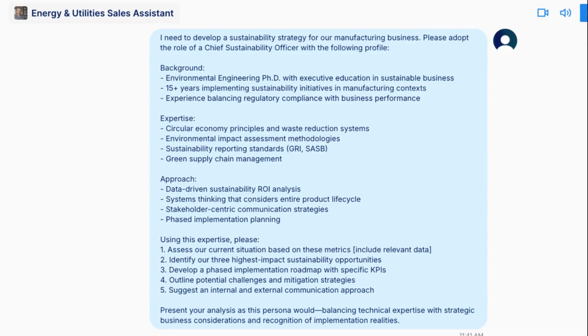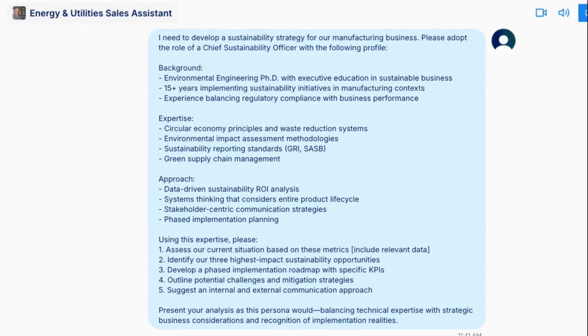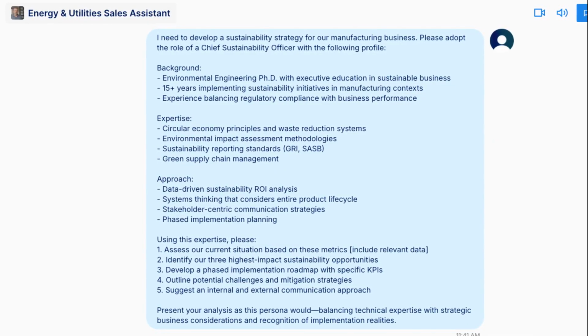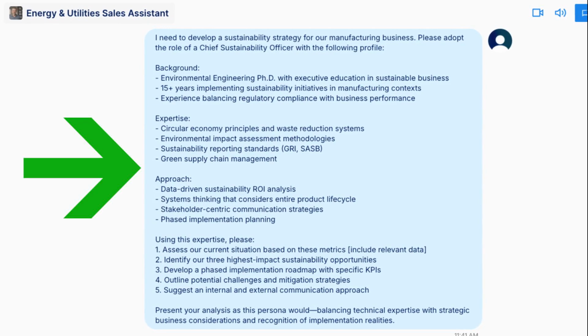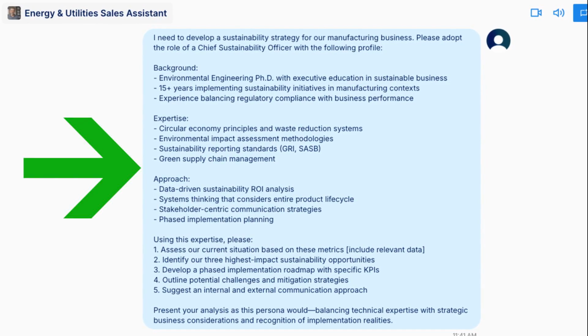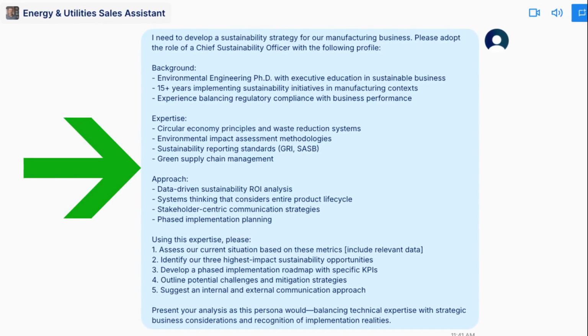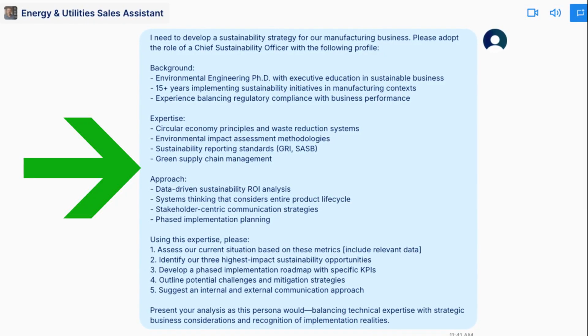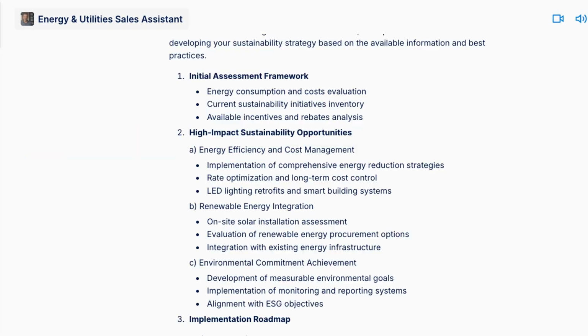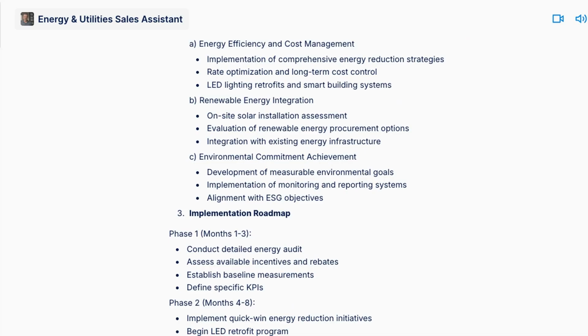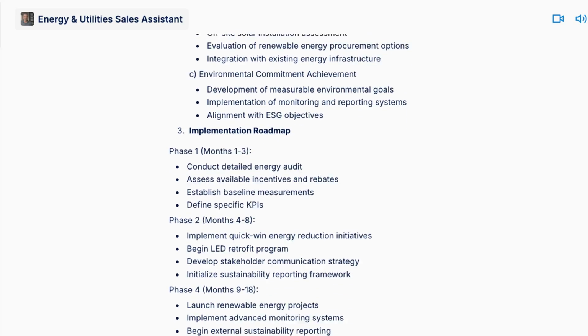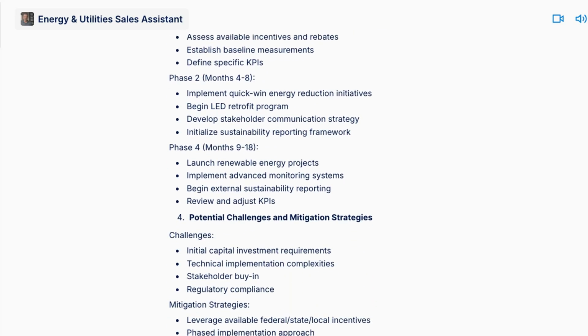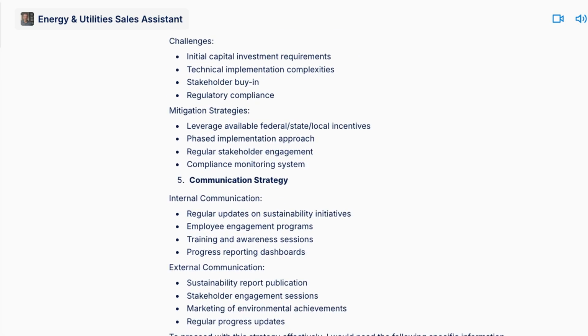All right, so here's how to put it all together. This prompt makes the AI act like a really experienced sustainability leader and walks it through a step-by-step thinking process for a specific business problem. The result won't just be basic info about being green, but it'll have the smarts, the way of doing things, and the big picture thinking of someone who's been a chief sustainability officer for a while.